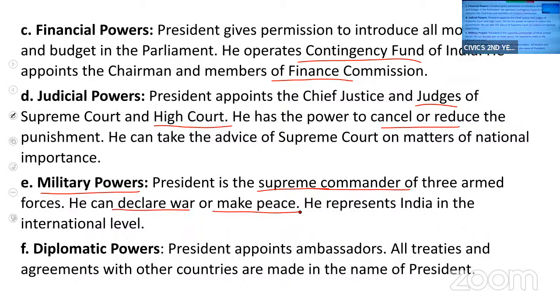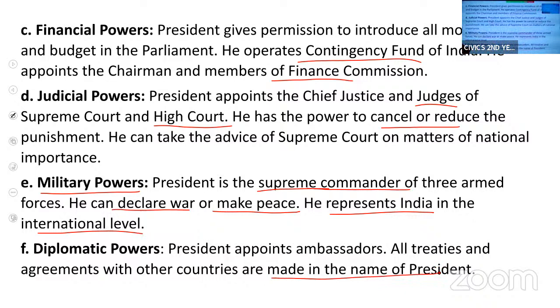He can stop the war also. And it is the president who represents India at the international level. All the treaties and agreements at the international level are made in the name of the president.